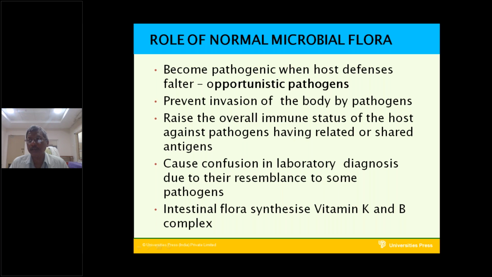The normal flora will secrete some antigens. These antigens will stimulate the immune system, so that antibodies and anti-infective immunity will be produced. This anti-infective immunity is important for the immune status of the host.